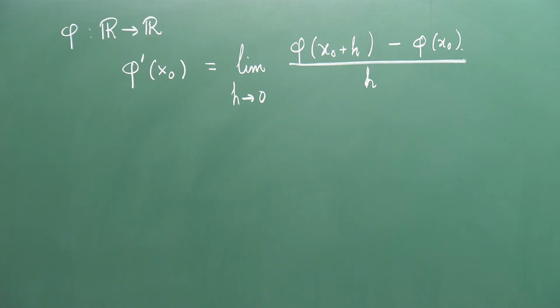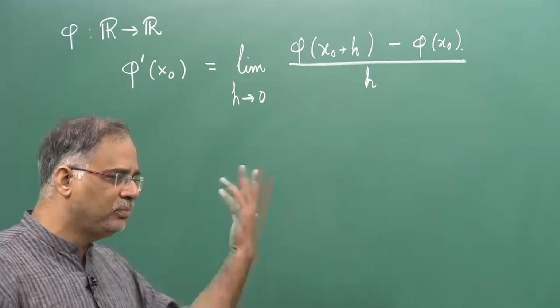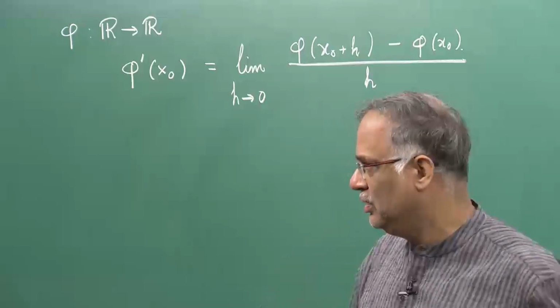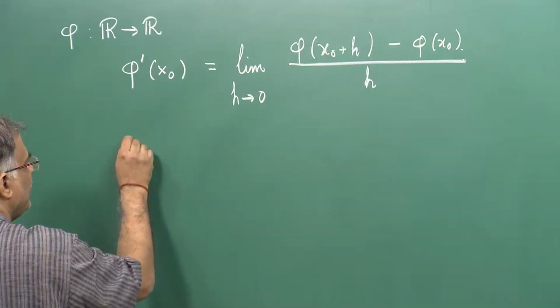Now, what happens? What happens is the following, you know that if I write limit of h tends to 0 phi dash x naught, it will become phi dash x naught because this is just a number. So, I can write this in a slightly different way.